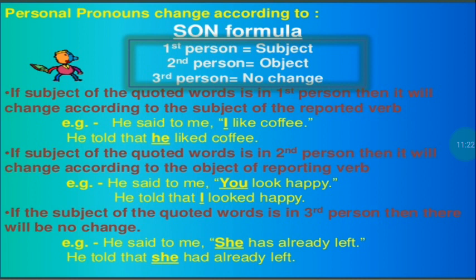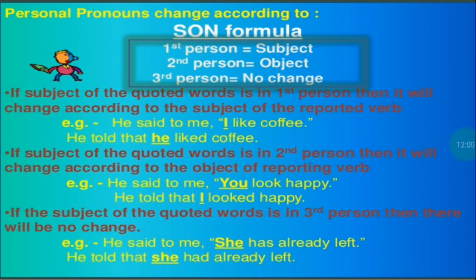Now always remember, if we say he said, then you have to write he said. But if there are two people, like he said to me, or the teacher said to me, or my mother said to me, then you will have to write he told me. The teacher said to the student becomes the teacher told the student. So when you have two different people before the direct speech, you must change said to told. Here, he said to me, so he told me that he liked coffee.